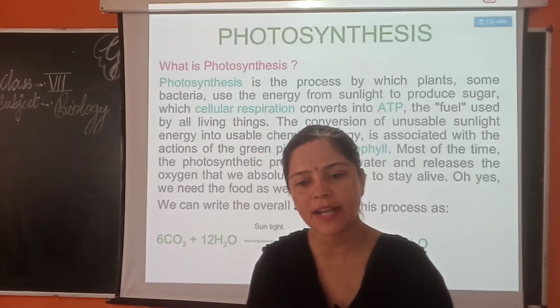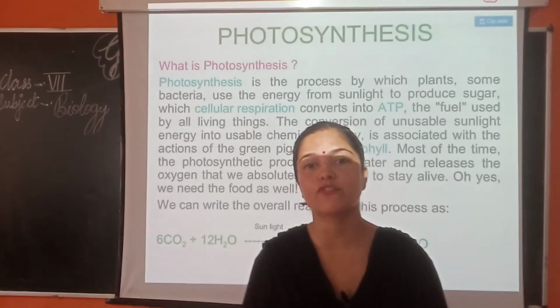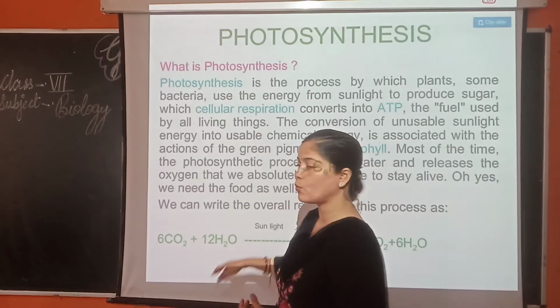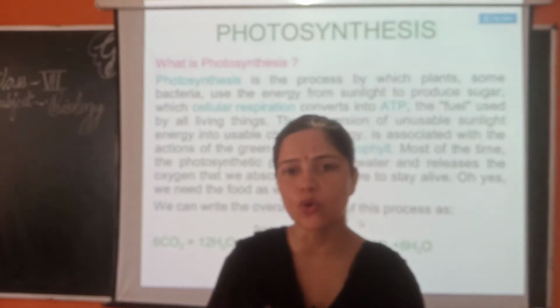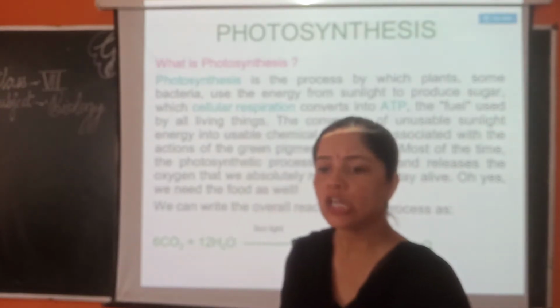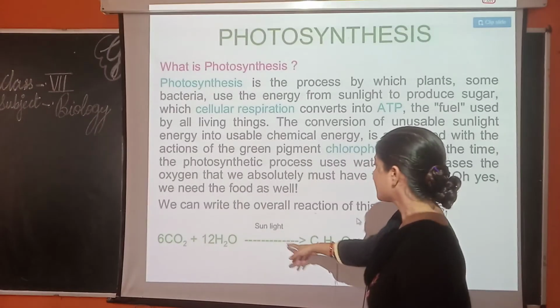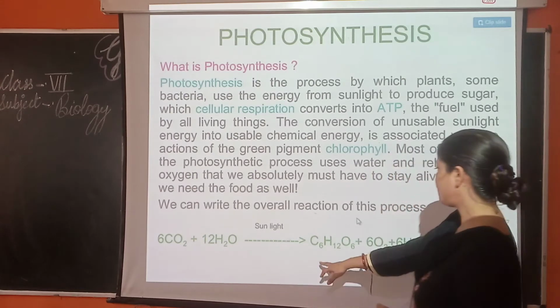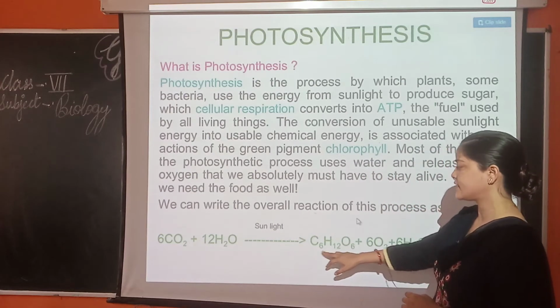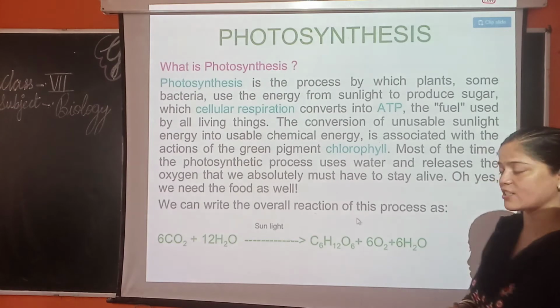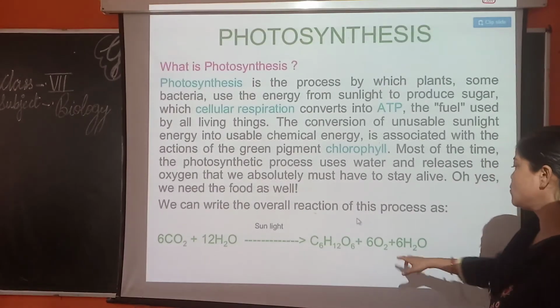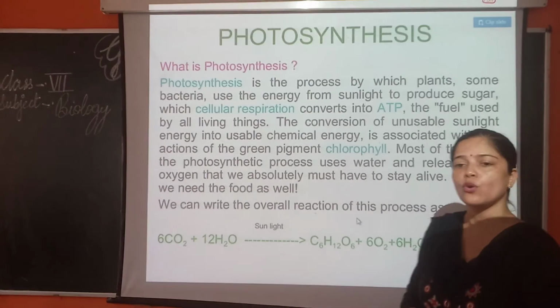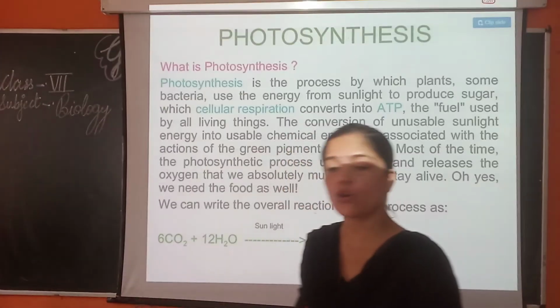Carbon dioxide enters the leaf through the stomata, and the water they absorb by the roots, and then under the sunlight and chlorophyll they give C6H12O6, that is glucose, and 6O2 plus 6H2O.